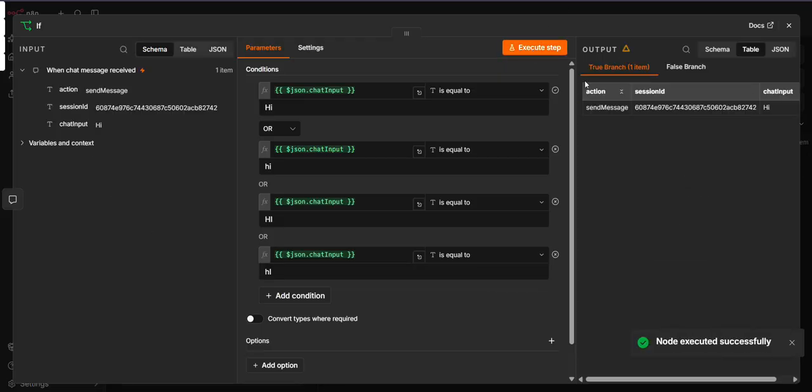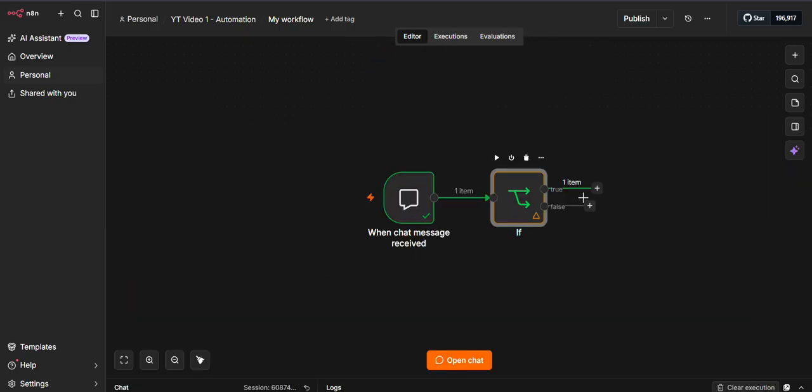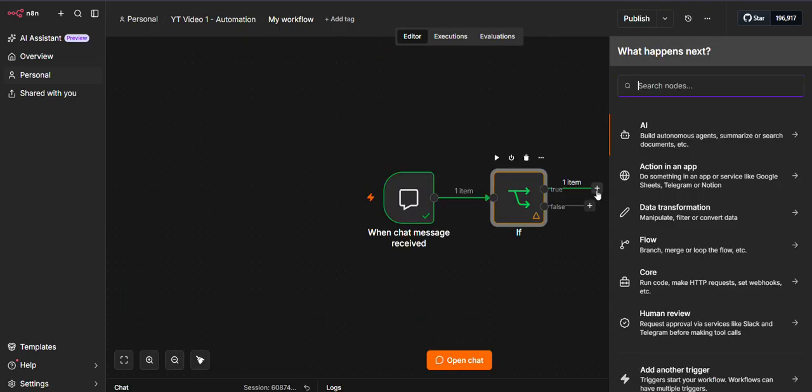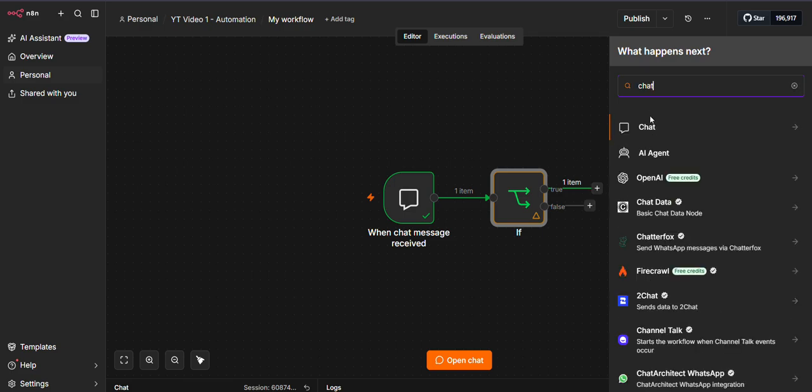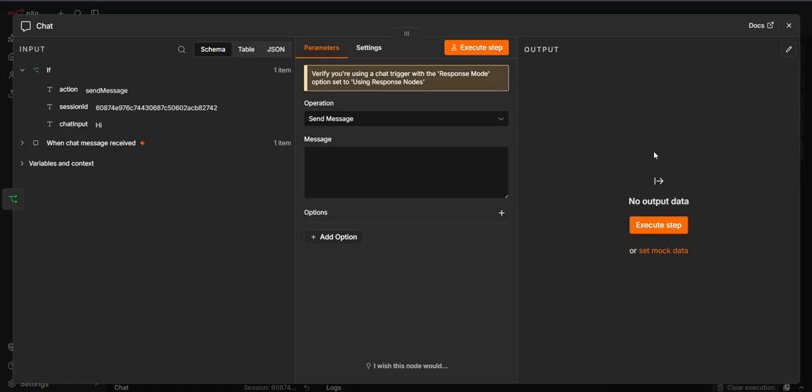Yeah, perfect. Then let's just delete this last condition and let's execute this. Okay, so it falls under the true branch, and after that we will send a message through n8n's own chat node, right? We have to click on this chat, we have to send a message, and we have to say that yeah, we got your response, our team will contact you soon.